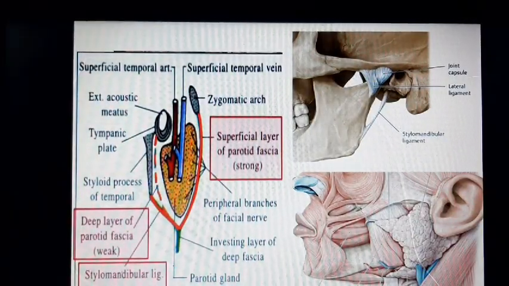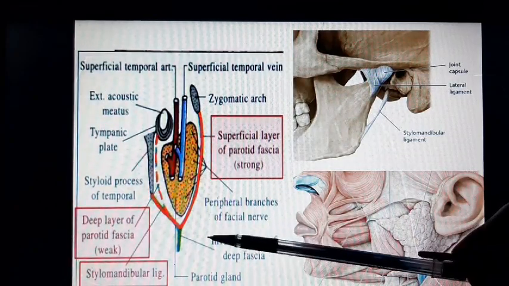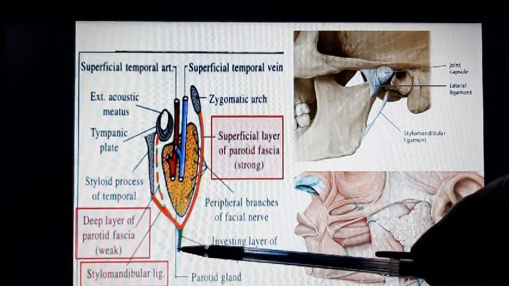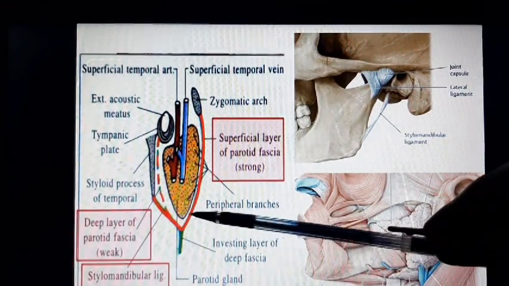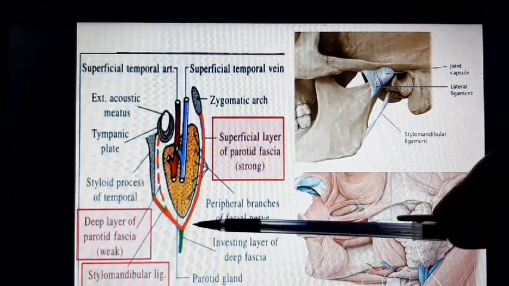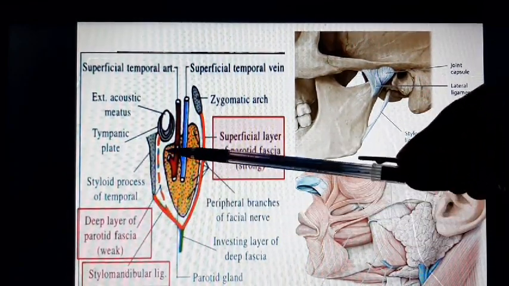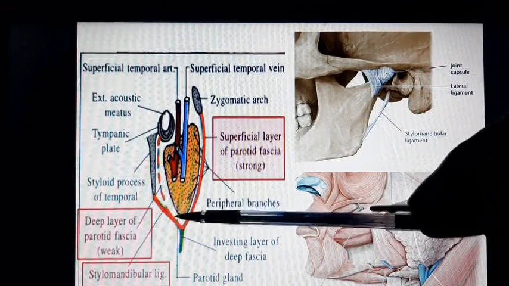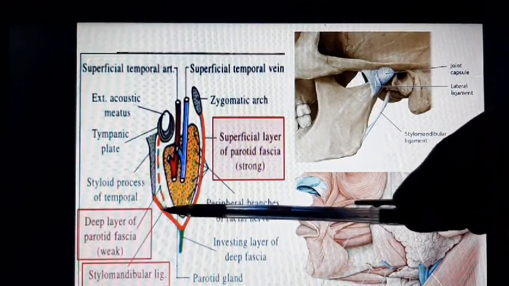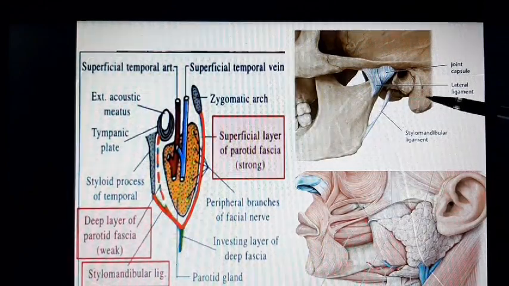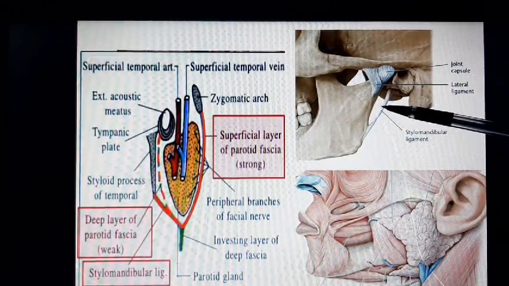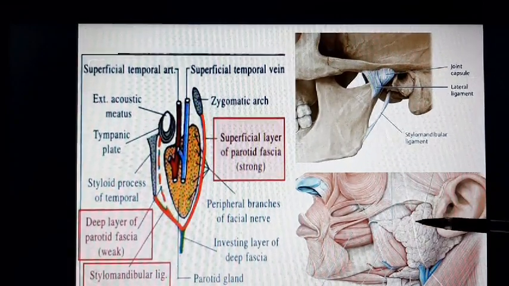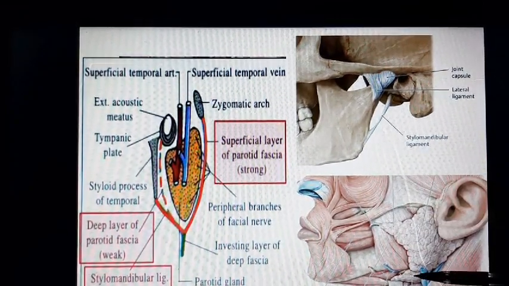In this diagram, you can see this is the investing layer of deep cervical fascia, which splits into anterior lamina and posterior lamina, and it is thickened to form the stylomandibular ligament. In this atlas, you can see this is the stylomandibular ligament, which separates the parotid gland from submandibular gland.